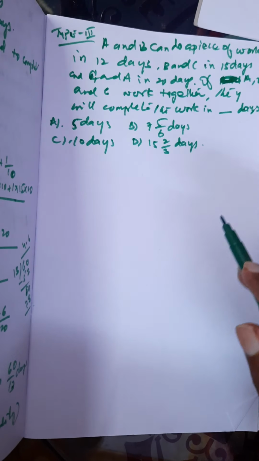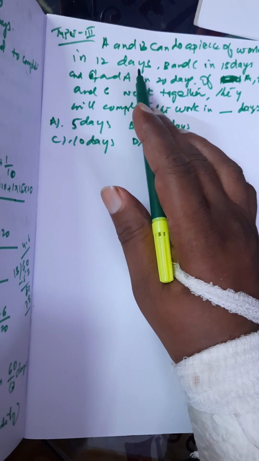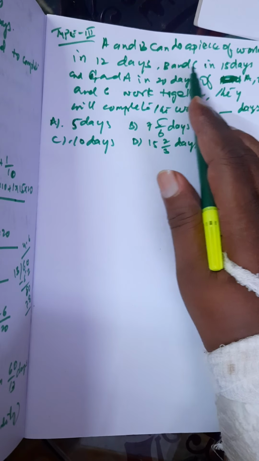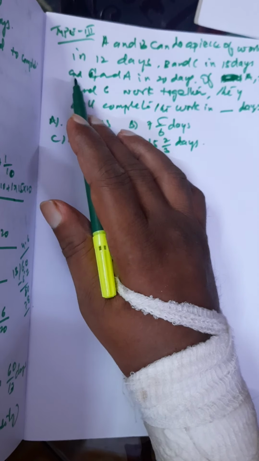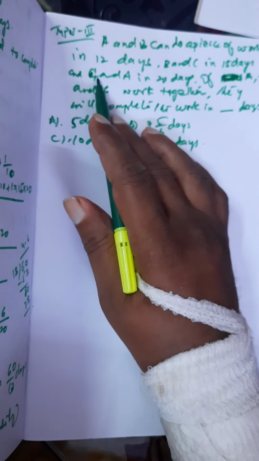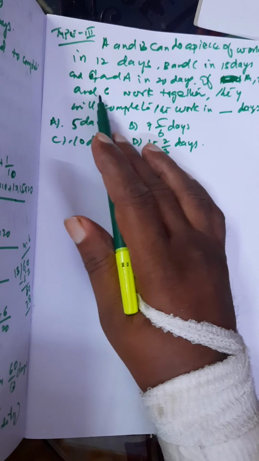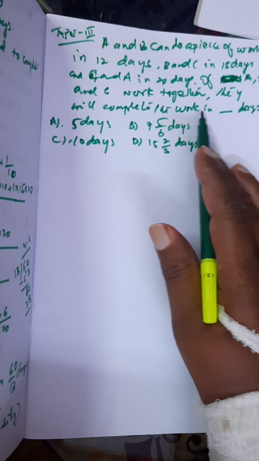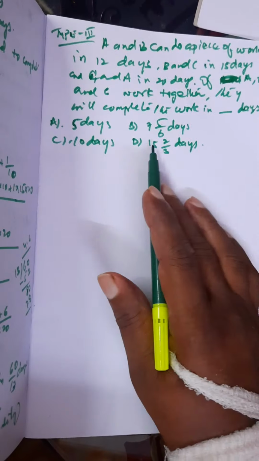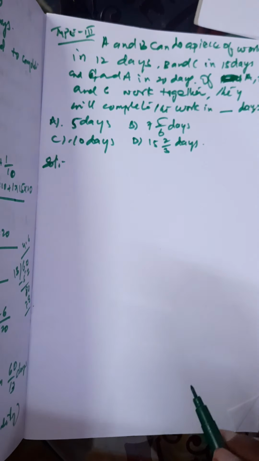Now, the third type. A and B can do a piece of work in 12 days, B and C can do it in 15 days, and C and A in 20 days. If A, B and C work together, they will complete the work in dash days. Options are given, so we have to get the solution or find the correct option.